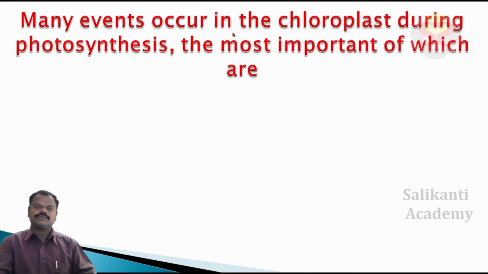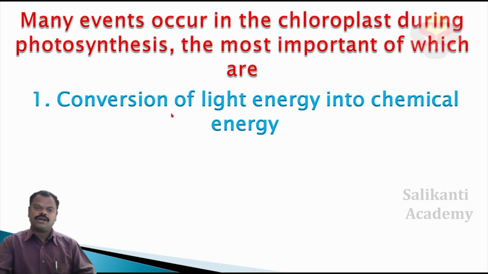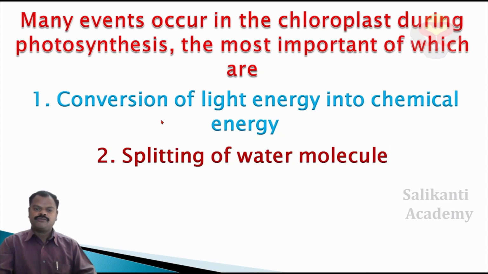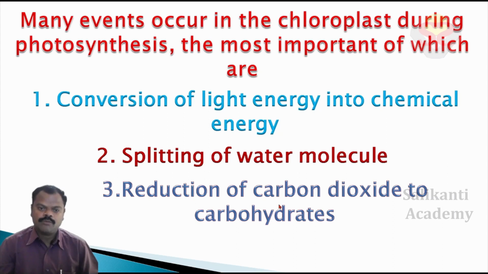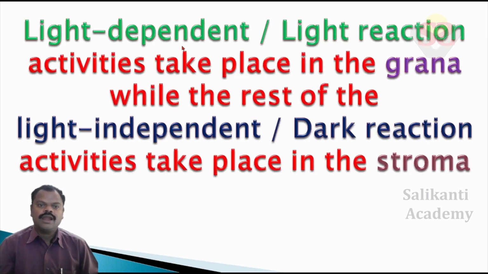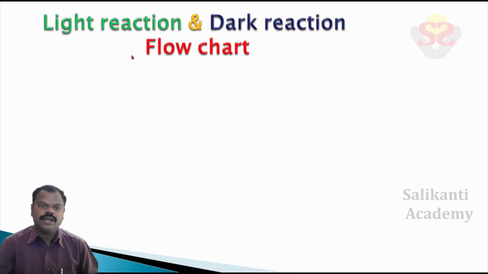Many events occur in the chloroplast during photosynthesis, the most important of which are: 1. Conversion of light energy into chemical energy. 2. Splitting of the water molecule. 3. Reduction of carbon dioxide to carbohydrates. Light dependent or light reaction activities take place in the grana, while the rest of the light independent or dark reaction activities take place in the stroma. Light reaction and dark reaction flow chart.